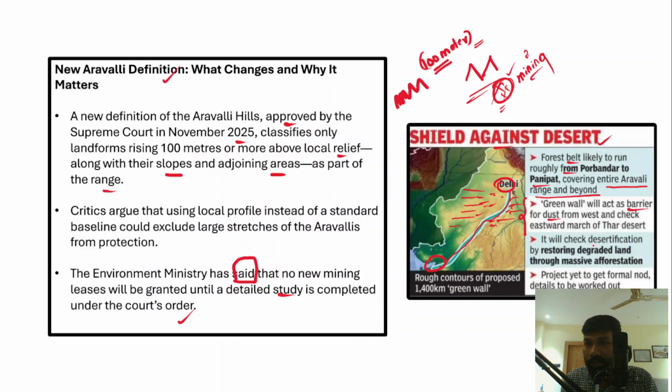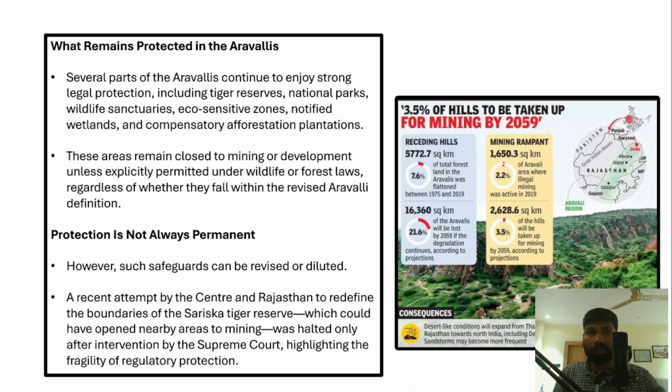Now in fact, this also plays a very important role to check desertification and restoring degraded land through massive afforestation. And in fact, this project is yet to get a formal nod. So we're talking about this green wall project, right? Now let's understand what remains protected under the Aravallis.